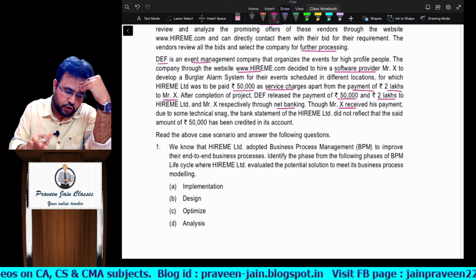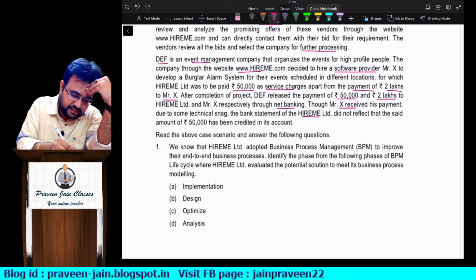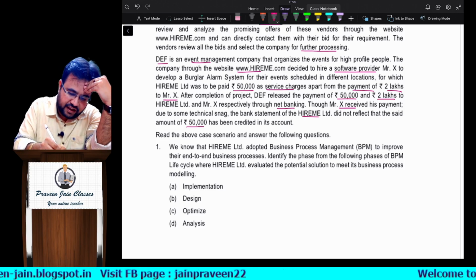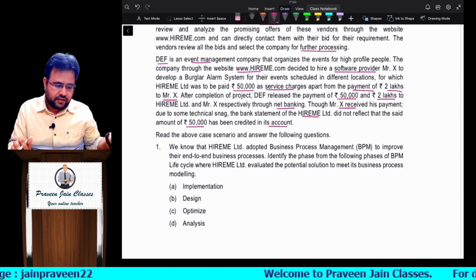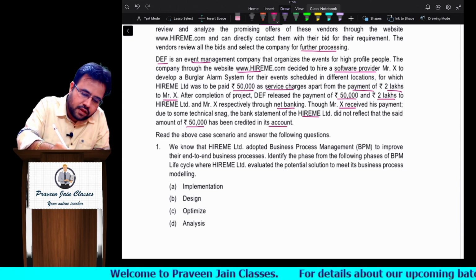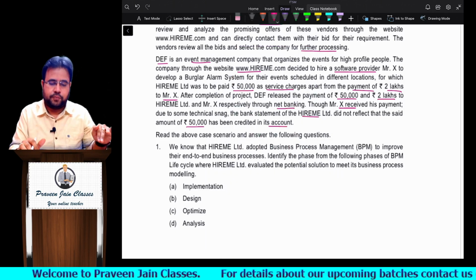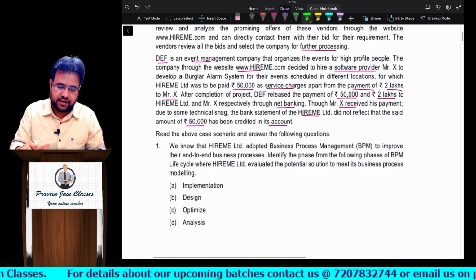2 lakh rupees. Due to some technical slack, the bank statement of Hire Me did not reflect the same amount of 50,000 which has been credited to its account. In other words, the client has made the payment of 2 lakh rupees and 50,000 also, but in Hire Me's bank statement it is not reflecting the same.